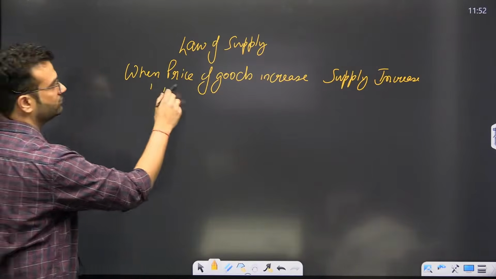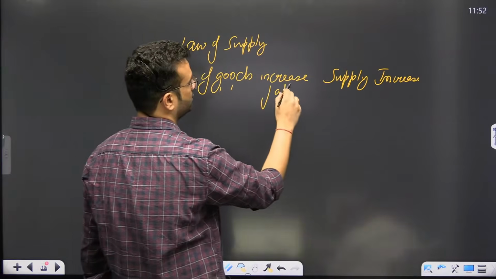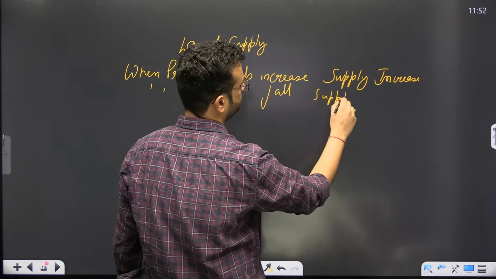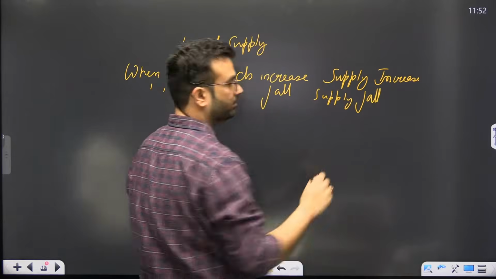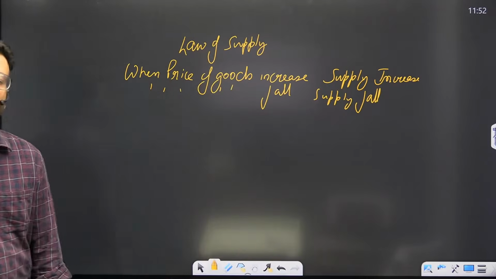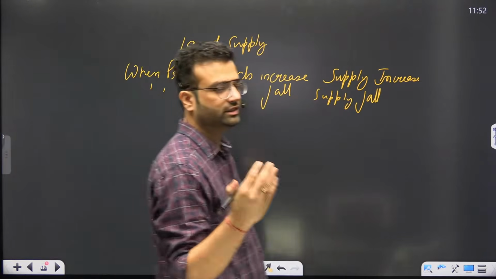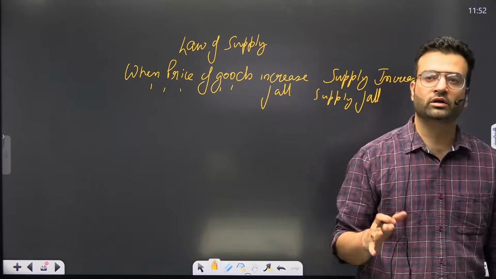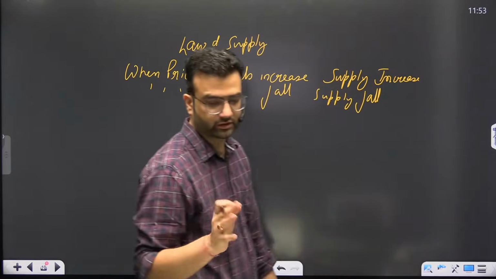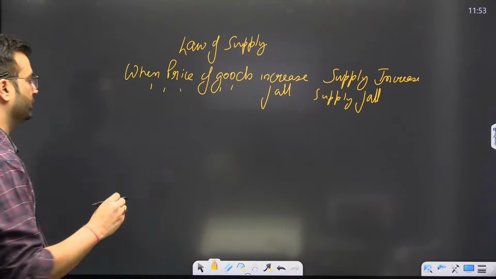And when price of goods falls, supply falls. Why? Because if a producer knows that the price of a product is increasing, he will try to sell more so that he will earn more profit. Let's discuss that also.